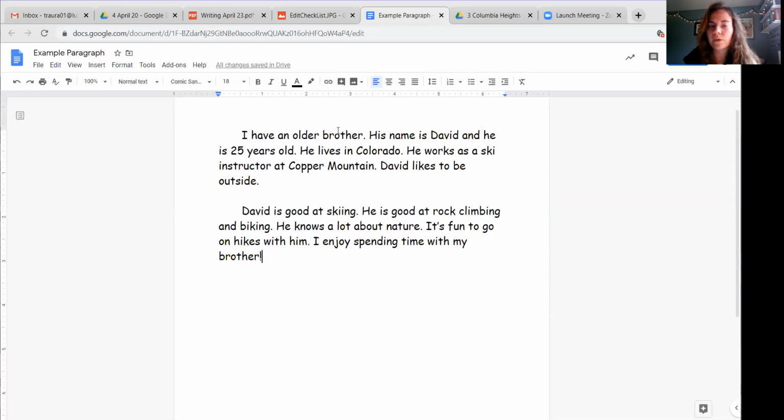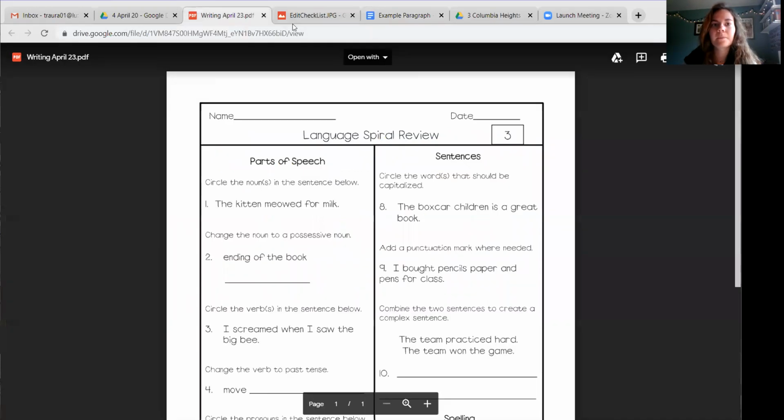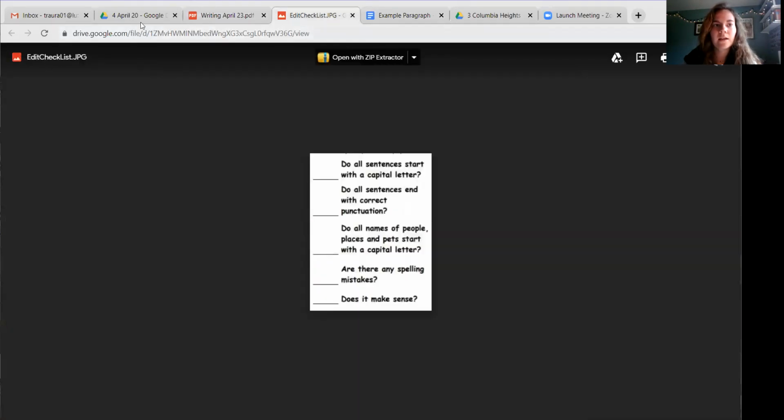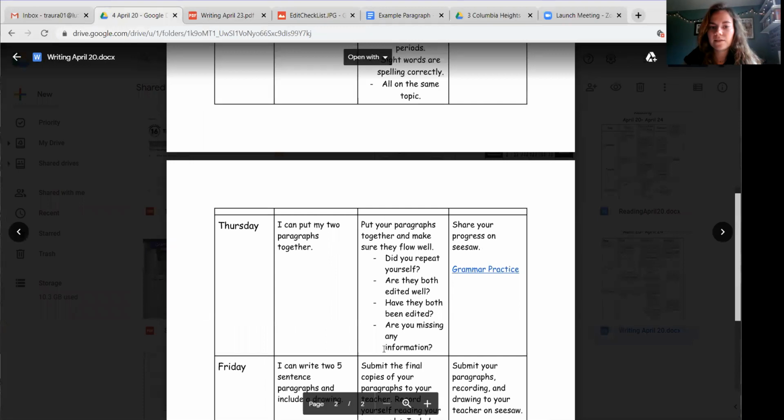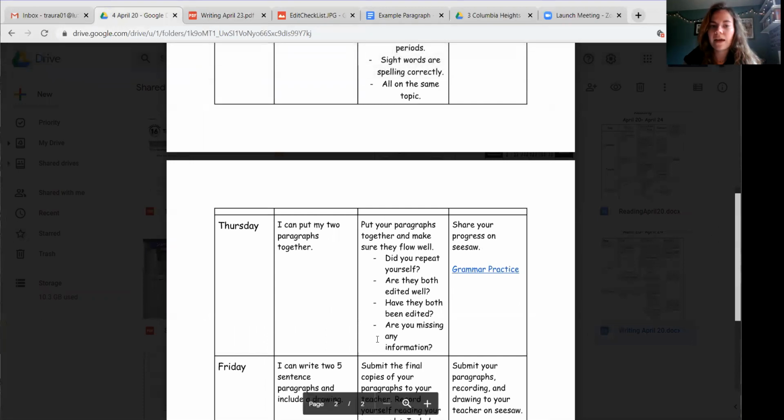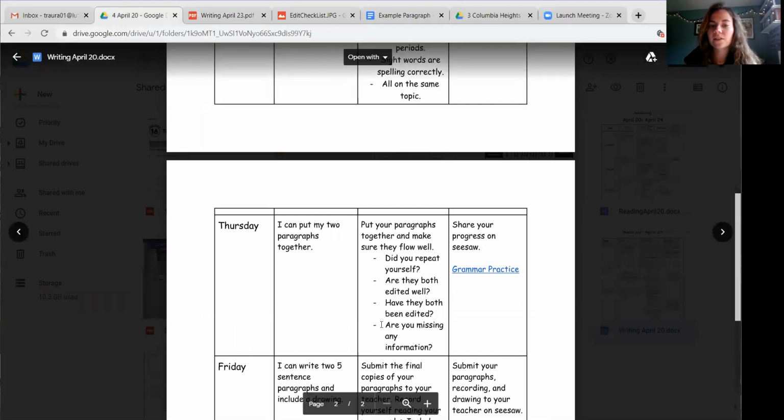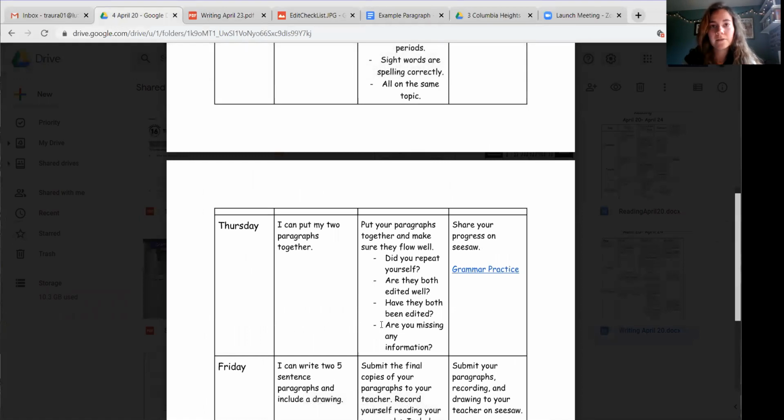I think the more you read it out loud, the more you'll hear if you're missing something or if it makes sense or not. So I really think that reading it out loud is a great idea. And I looked through these and I don't want to add anything. I think I have all the information that I want. So I think that my paragraphs are ready to add a drawing for tomorrow.